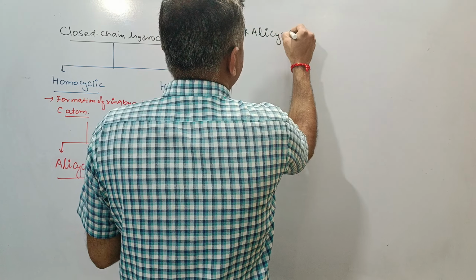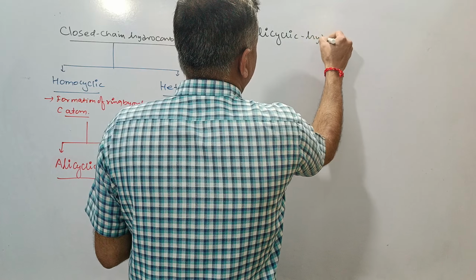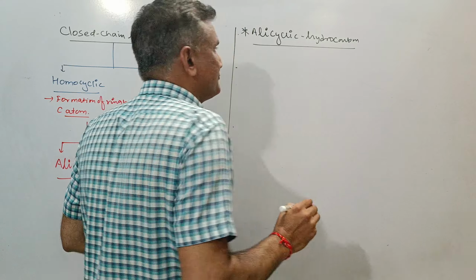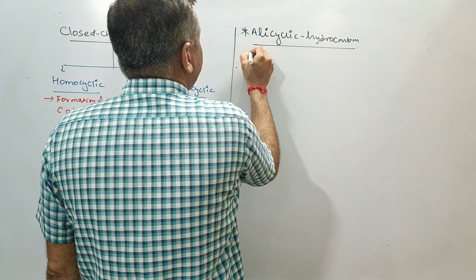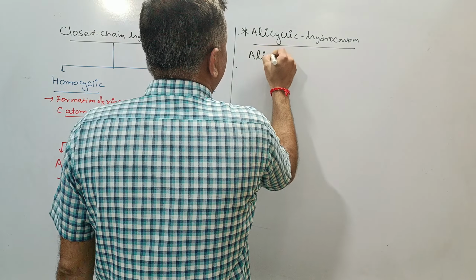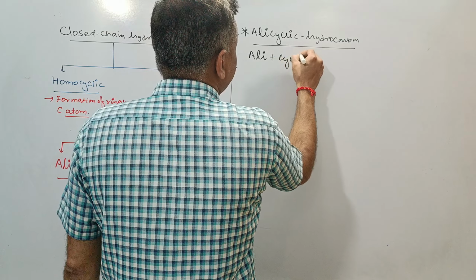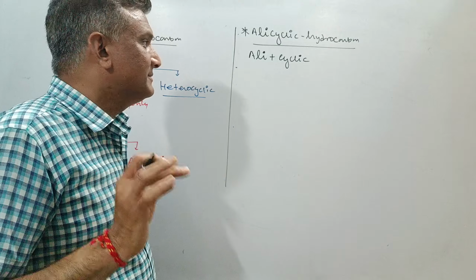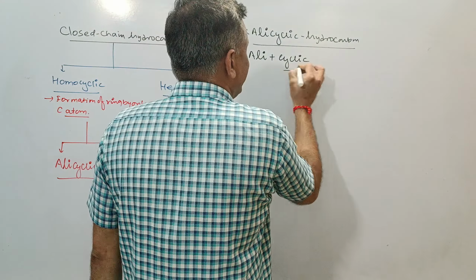If we look at this word, it is a constitution of two words: one is ali and another is cyclic. Cyclic means formation of ring by only and only carbon atoms. So this is the cyclic homocyclic hydrocarbon.